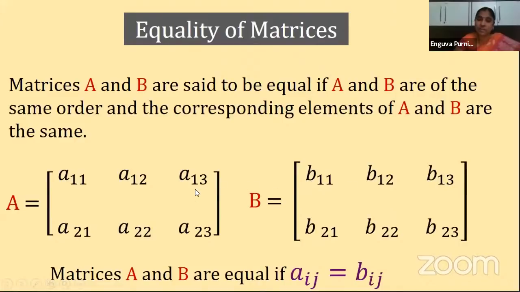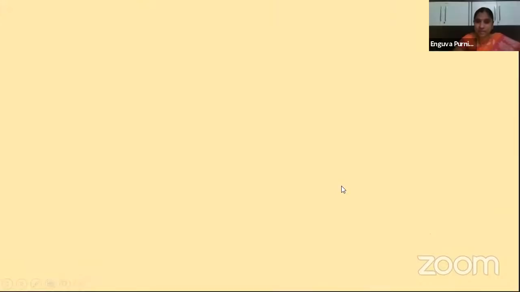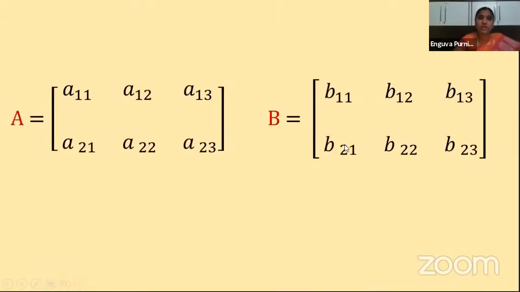First condition is that they must be of same order. And second condition is that the corresponding elements must be same. So what are the corresponding elements? Let us see an example, children. These are the two matrices we have just seen. Which are the corresponding elements here? Let me explain. A11 and B11. Is it clear?